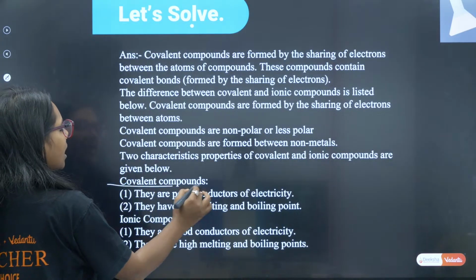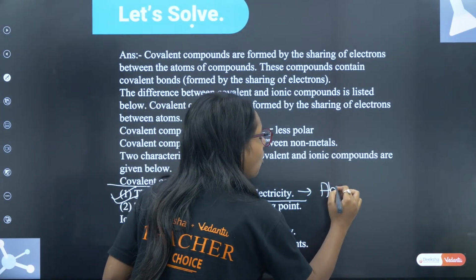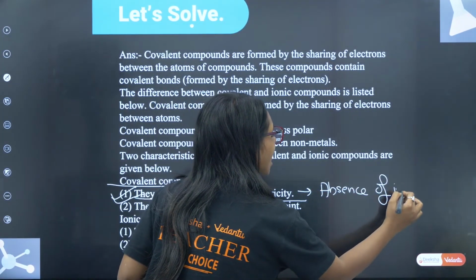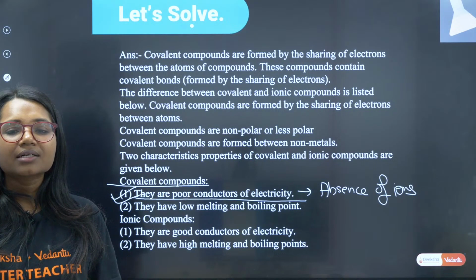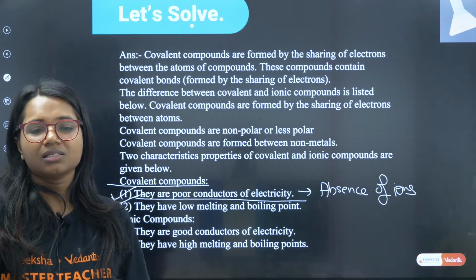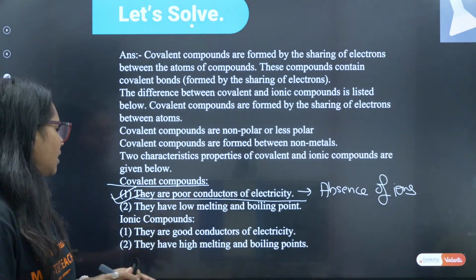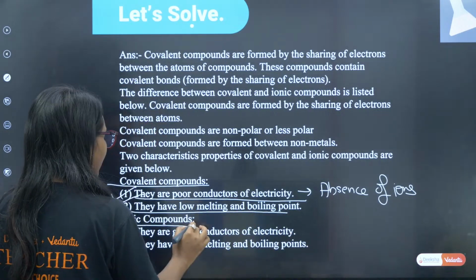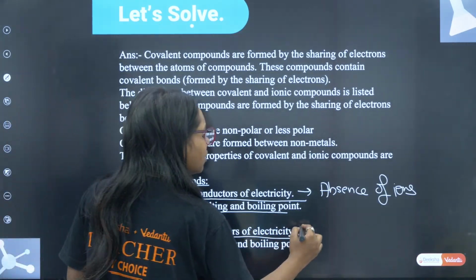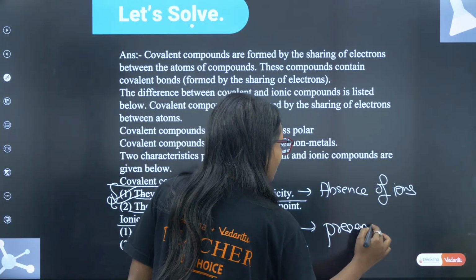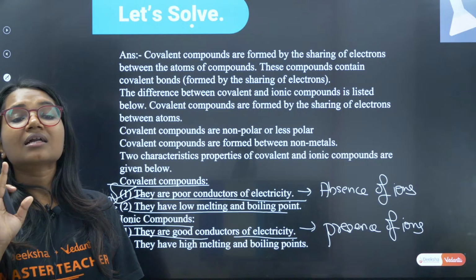See here, covalent compounds are poor conductors of electricity because of the absence of ions. Did you understand this point, guys? Covalent compound does not conduct electricity because there are no ions. Ions are there in ionic compound, cation and anion. They have high melting and boiling point. They are good conductors of electricity, because of the presence of ions. Ions means charged particles. Ionic compounds can conduct electricity.